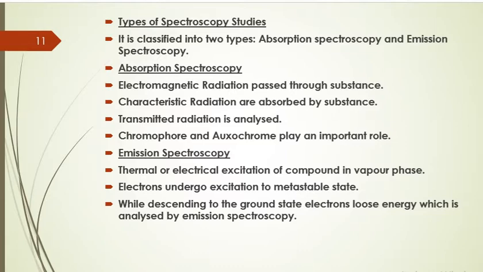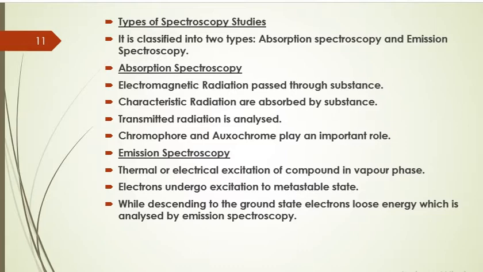Basically, a substance may have either a sigma bond, a pi bond, or n electrons, that is the lone pair of electrons which are not associated with bond formation. If the imparted radiation frequency matches with the energy of the bond of that molecule, the radiation will be absorbed by the substance.